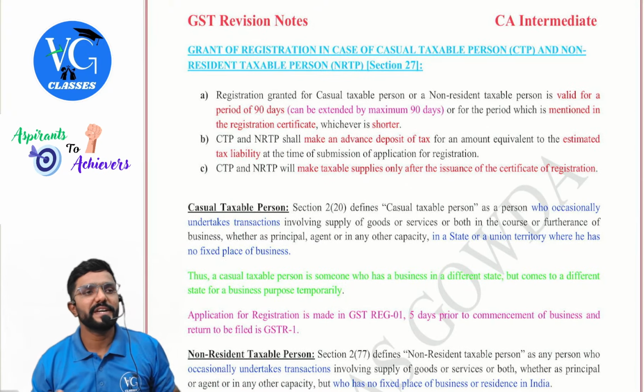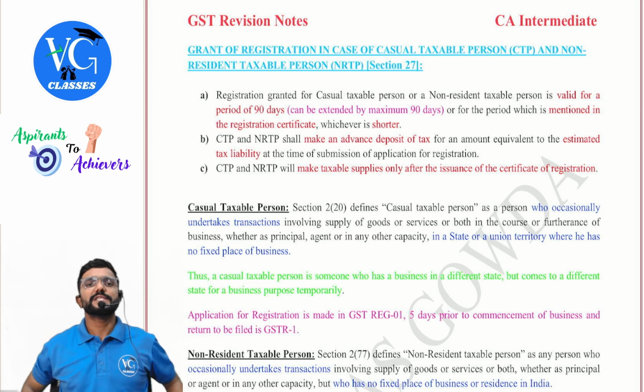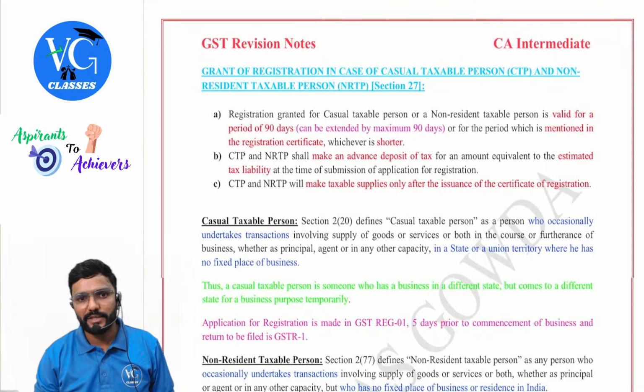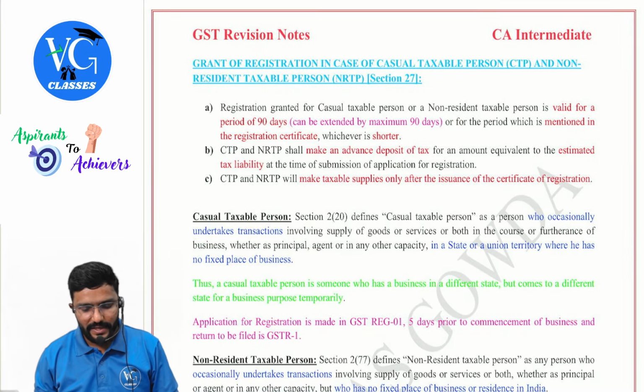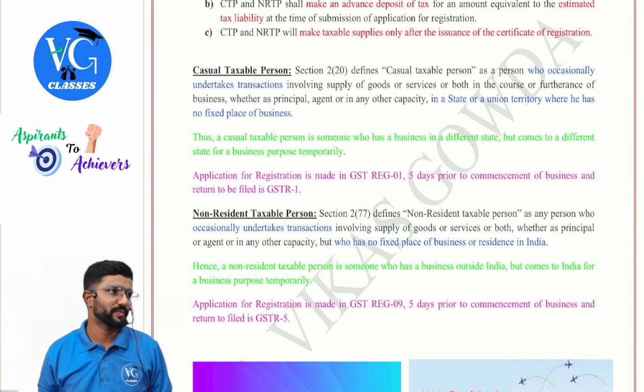Next, 27. Section 27 covers two special people, guys. That is CTP and NRTP. So all the provisions with respect to them are covered here. What is it? We will see. Guys, first we will understand who is CTP, who is NRTP. Then we will come to section 27.